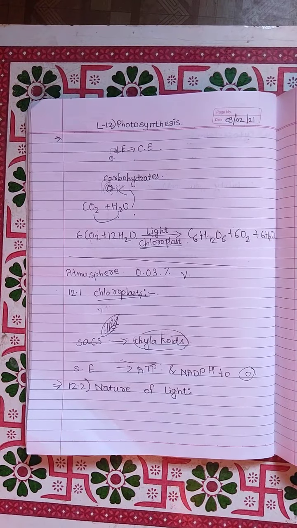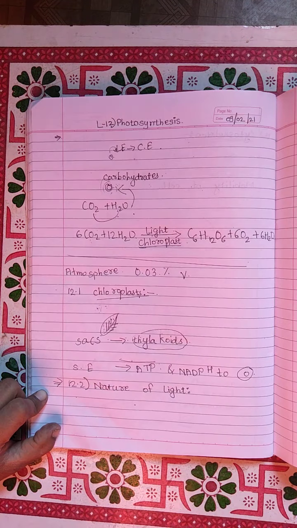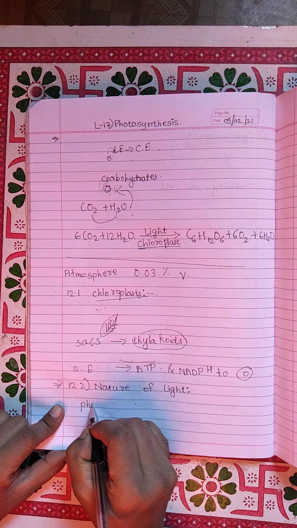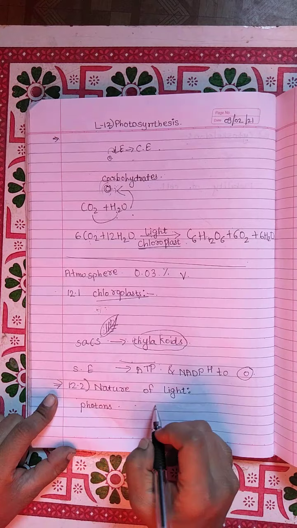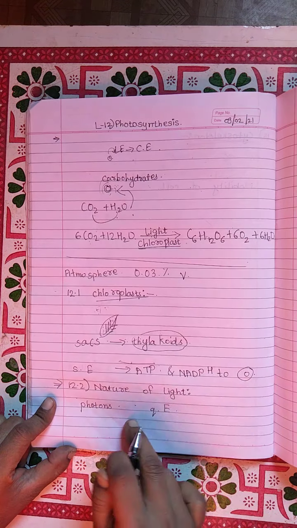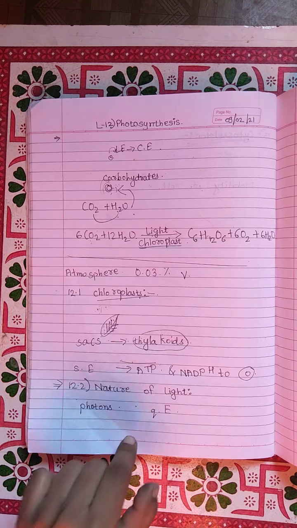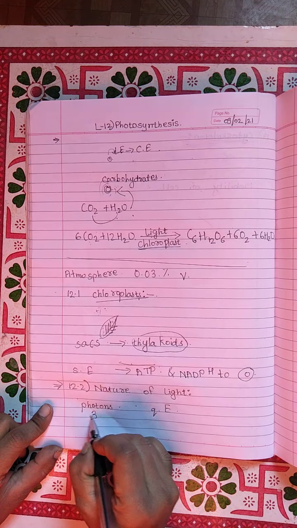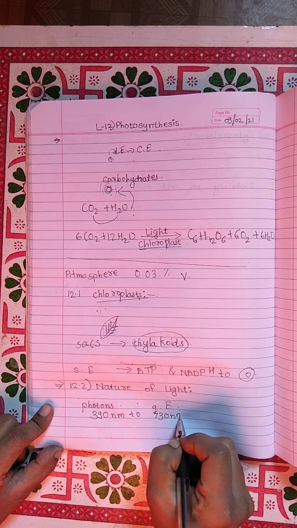Now before studying how the leaf accepts the light, let us study what light is. Now you know that light is a form of energy. It travels as a stream of tiny particles which are called photons. These photons contain a quantum of energy, and this quantum of energy has electromagnetic radiation with wavelength ranging from 390 nanometer to 730 nanometer.